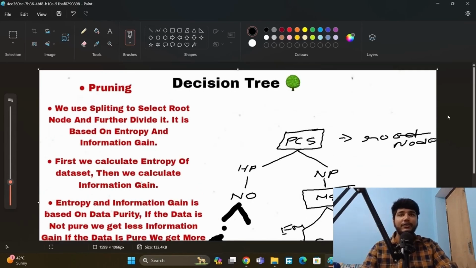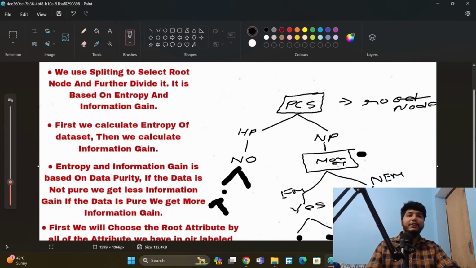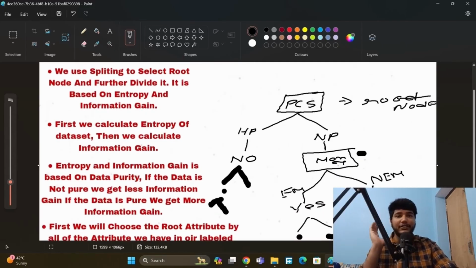So we use splitting to choose the root node on the basis of entropy and information gain, and we calculate that using mathematics. In the next video I will explain the mathematics behind it. This was just the introduction. Thanks for watching the video.